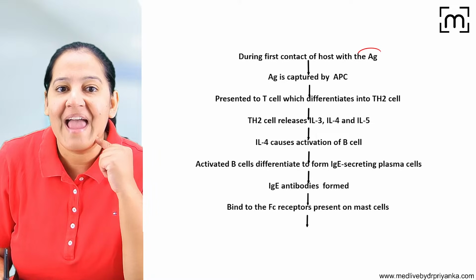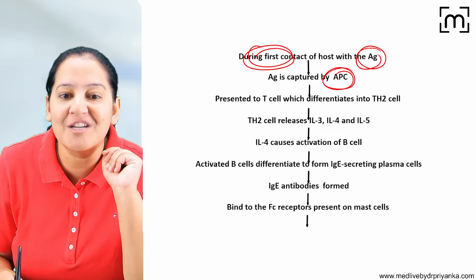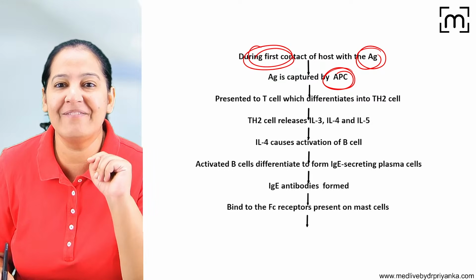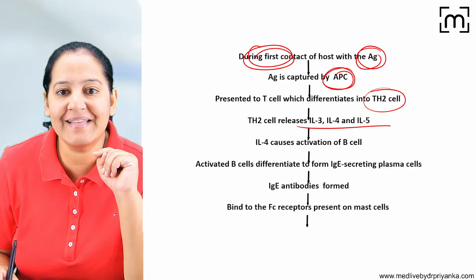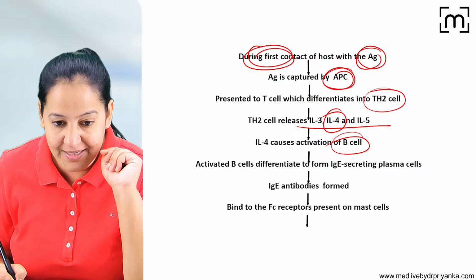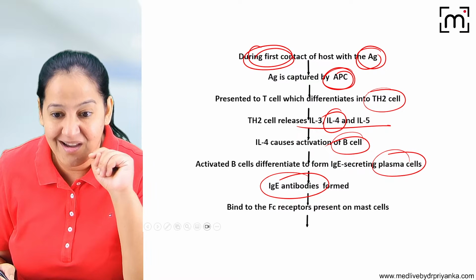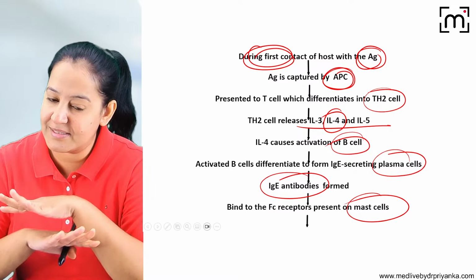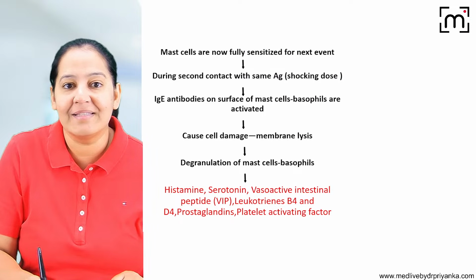Quickly, everyone. Antigen, first time entering. It is captured by APC. APC will give the signal to helper TH2. Helper TH2 secretes many cytokines, but the most important is interleukin 4. Interleukin 4 activates B lymphocyte. B lymphocyte converts to plasma cell. Plasma cell forms IgE antibody. IgE antibodies sit on the surface of the mast cell and remain there forever. This is sensitization.